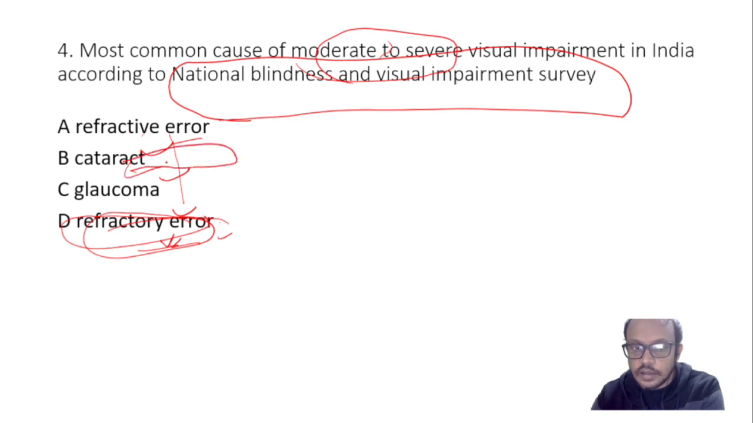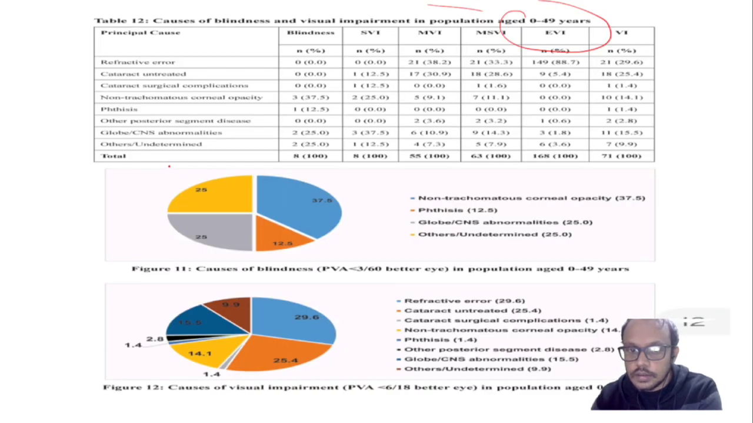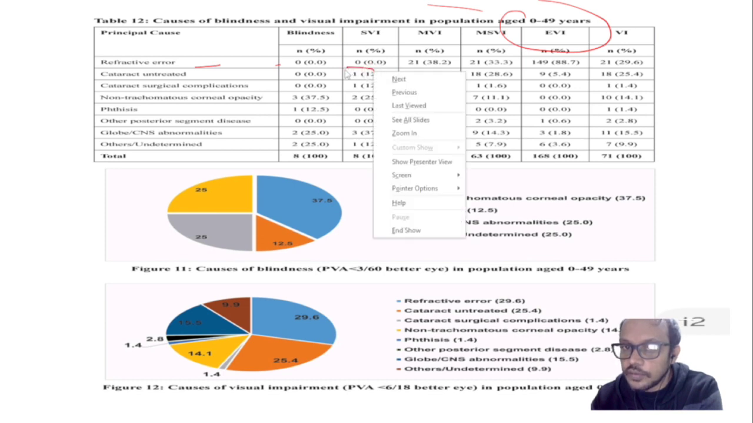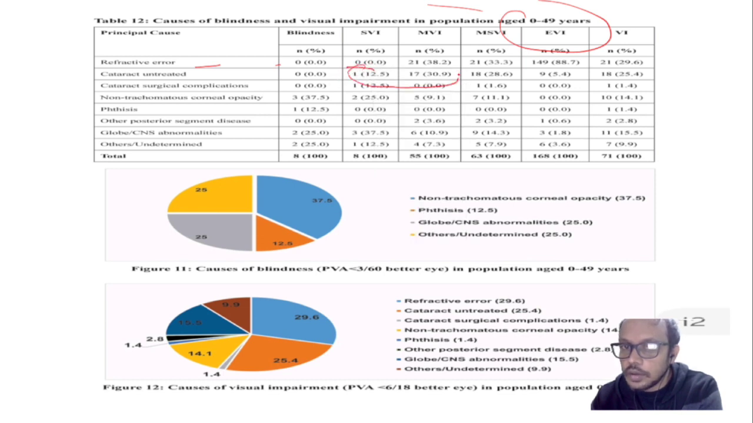Why cataract? Because you can see here refractive errors are common in the early age group, but cataracts are also there in the case of moderate to severe impairment. You can see that high prevalence is there in cataract if cataract is untreated. And most of the cases in the early group are non-trachomatous corneal opacity, not refractive errors.